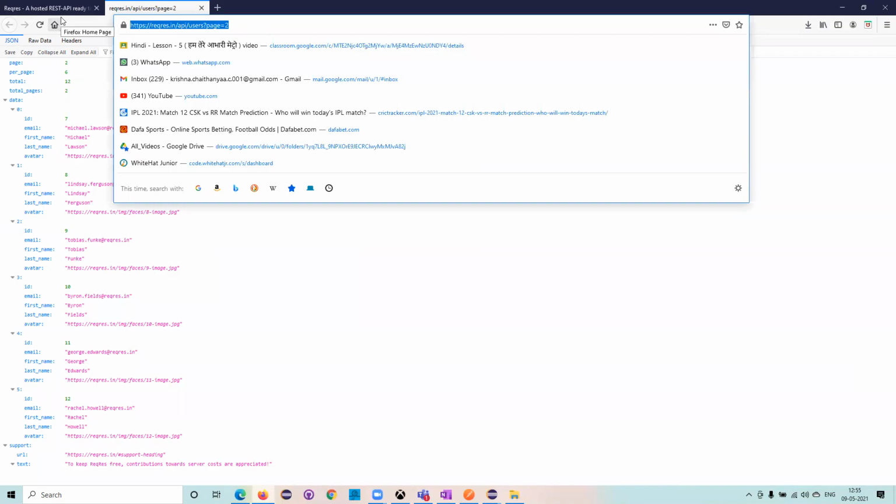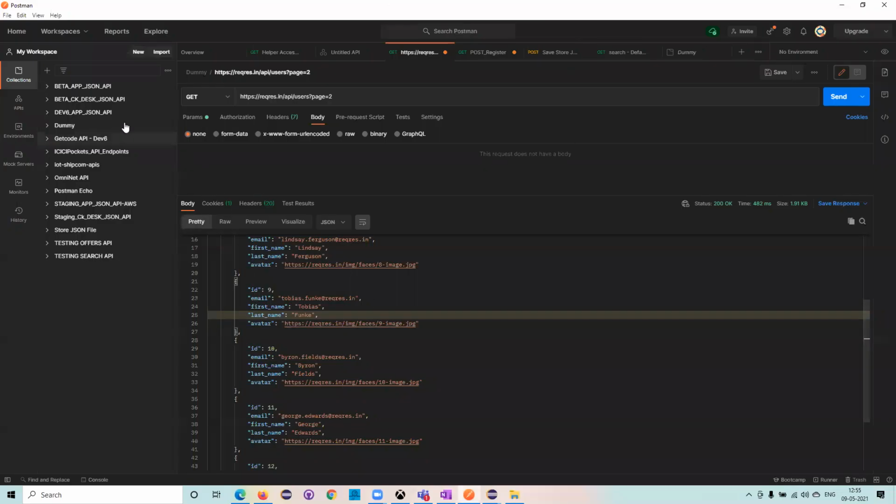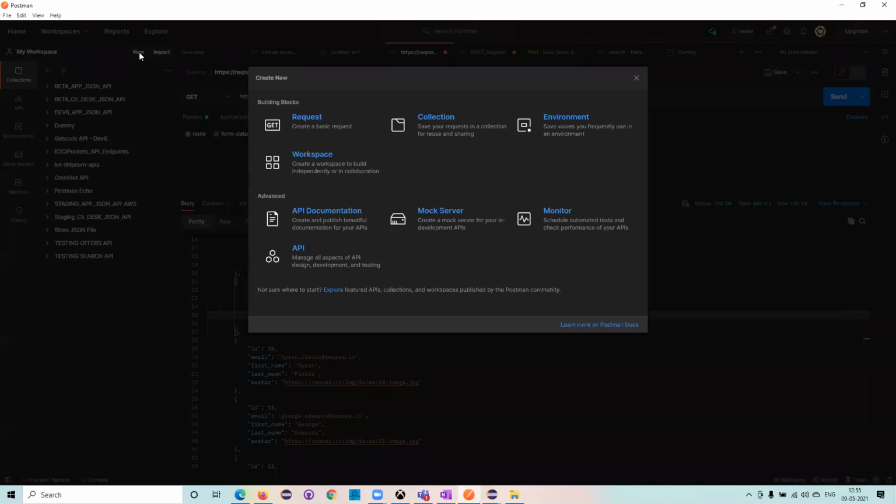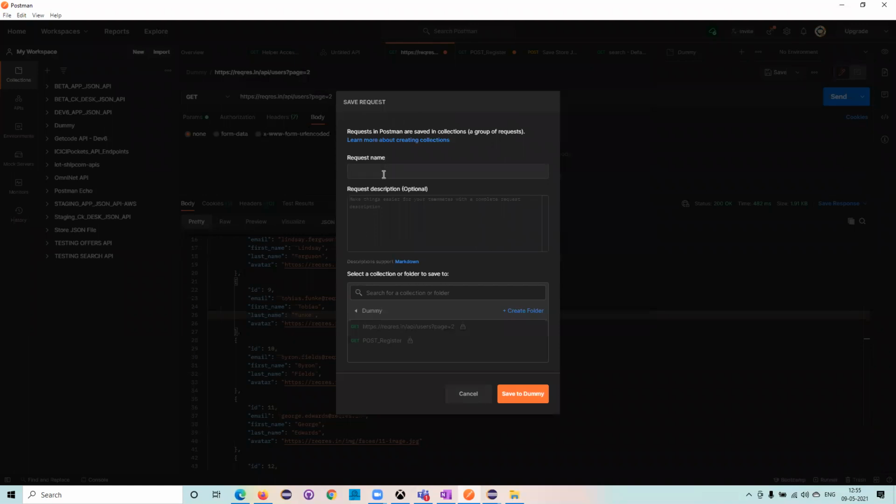Now you take this particular endpoint, and you can go here and create a new request. The request name is list users. That's what the name was there, right? I was just using that, and I wanted to create a new one. So here I'll be creating it as mummy returns, or whatever you want, you can write there.